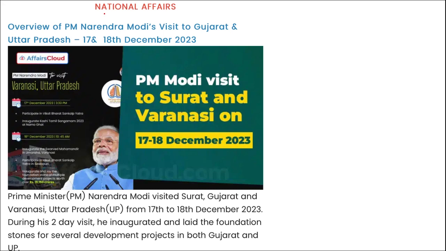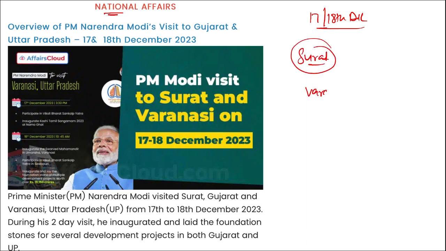Let's start. First we are discussing national affairs, and in that too Prime Minister Narendra Modi's visit to Gujarat and Uttar Pradesh on 17th and 18th of December. Remember, Prime Minister Narendra Modi visited Surat in Gujarat and Varanasi in UP on 17th and 18th of December. During his 2-day visit, he inaugurated and laid the foundation stone for various development projects in both Gujarat and Uttar Pradesh.